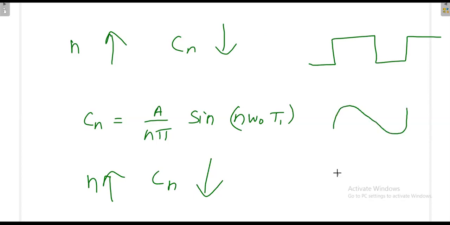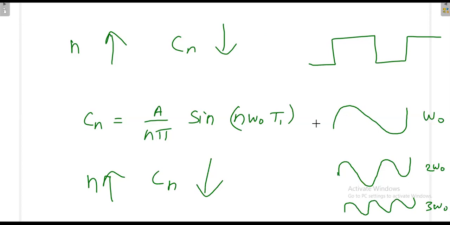Then it consists of the second harmonic also, which is 2 omega naught, and again the third harmonic, 3 omega naught. That means within the time period T, you'll get 3 cycles, but the amplitude will reduce. Here the amplitude is large, here a little bit less, and here much less. So when you go for higher order components, the amplitude of the harmonics will in general decrease.